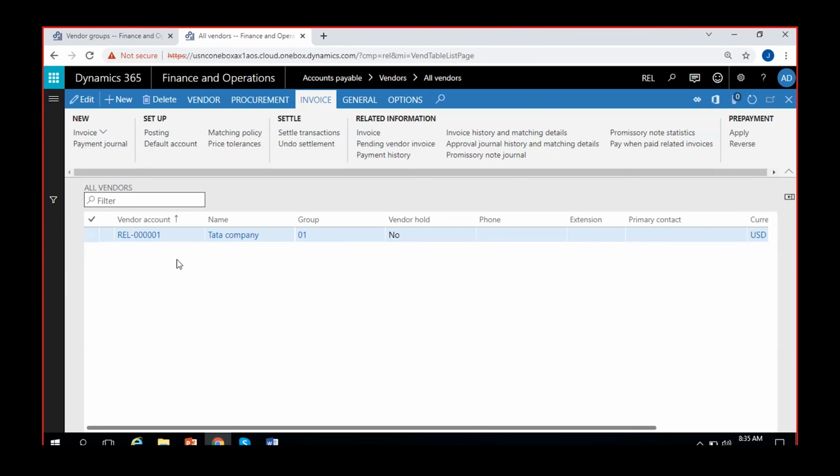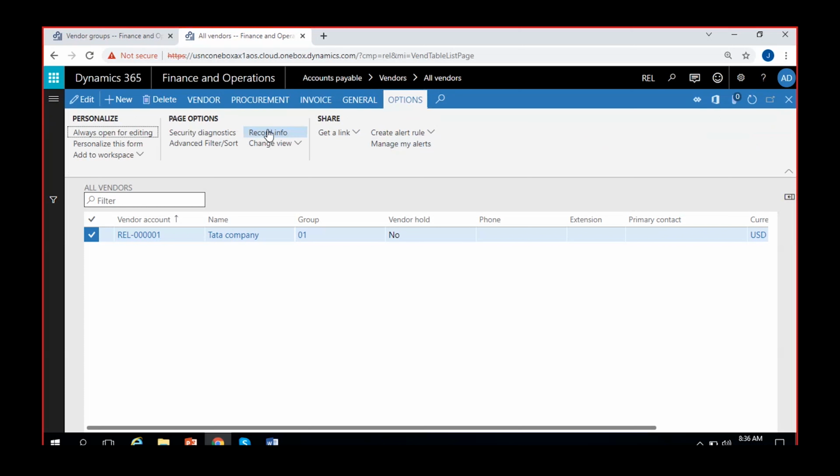I want vendor 001, vendor 002 like that. I was in a hurry that day, so I created it this way. I can rename it if I want to. Any record in Dynamics, I can rename it. It will entirely change the details of it in the database completely, but it will take some time. We have that option here called rename record in the record info.